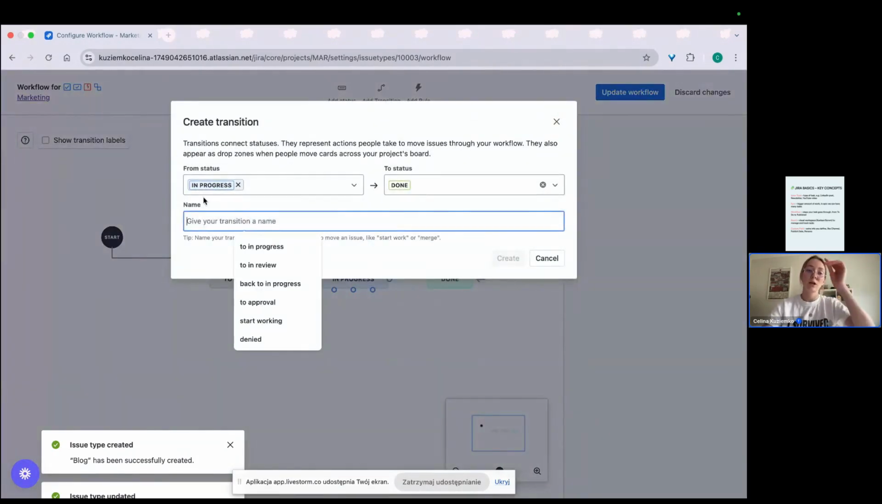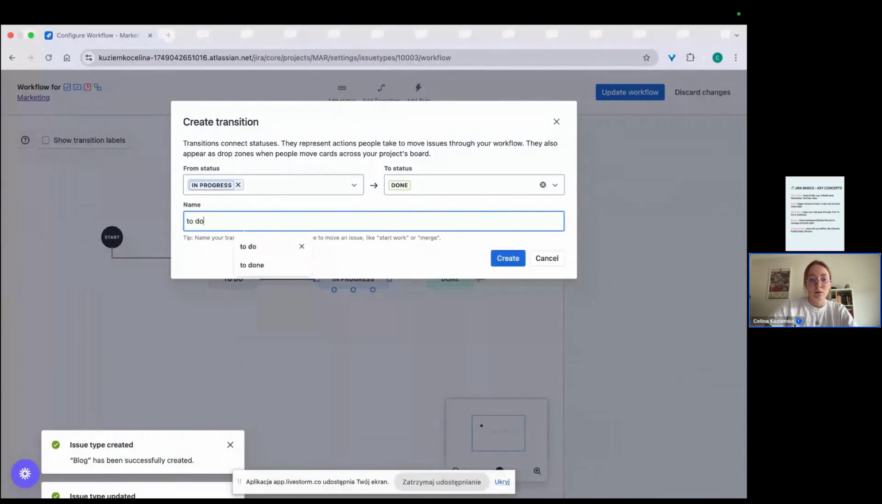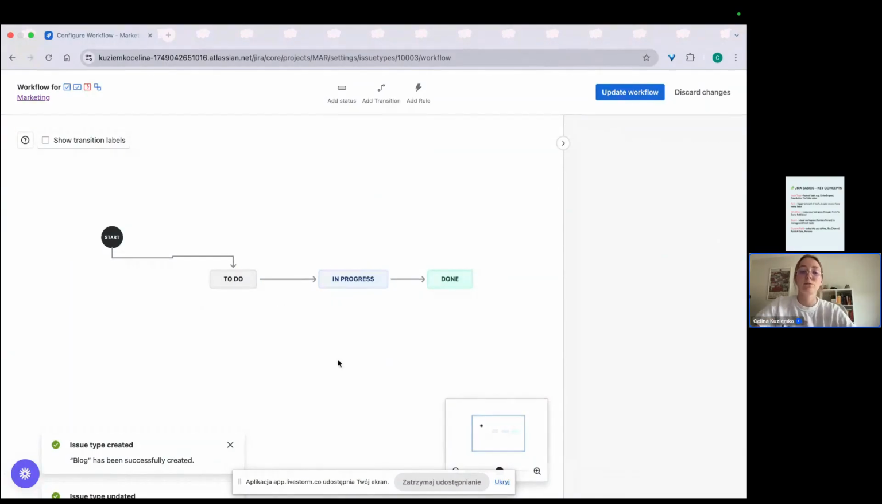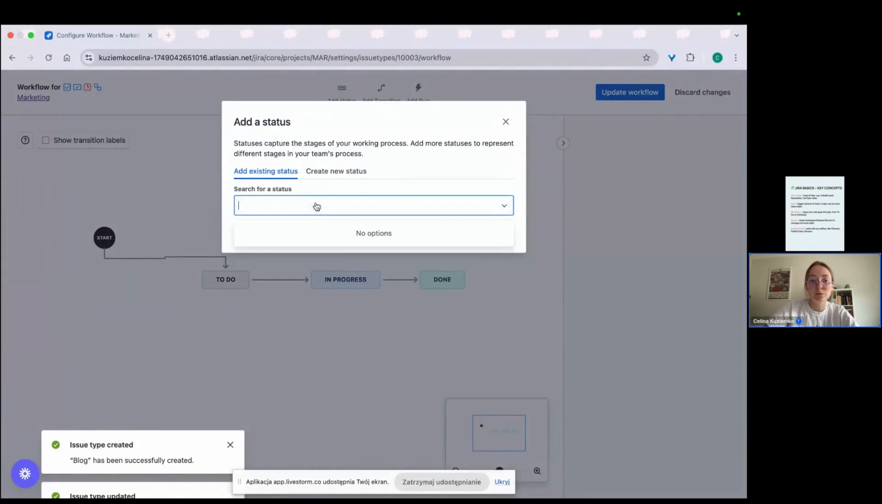You have to give your transition a name. It has to be unique, as you see, to done, for example. And right now, tasks can move only from to do to in progress to done, but we have to move here also. So this is a very basic workflow. And also you can, of course, add a status here. Actually, I think we have to create a new status first. It's a library of what we will create.